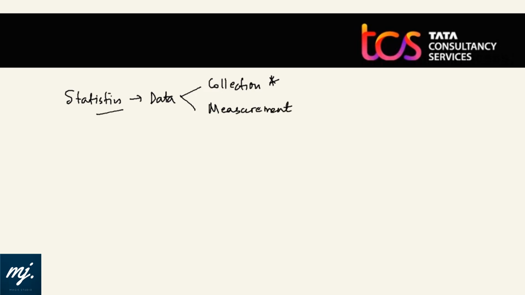So as said, statistics basically deals with data. And there are two aspects to data. Whenever we say data, that is information, first is the collection part. But we are not concerned with collection. Next is the measurement part, the different kinds of things which we can measure on the collected data. We would be dealing with the measurement part, that is the mathematics of statistics.